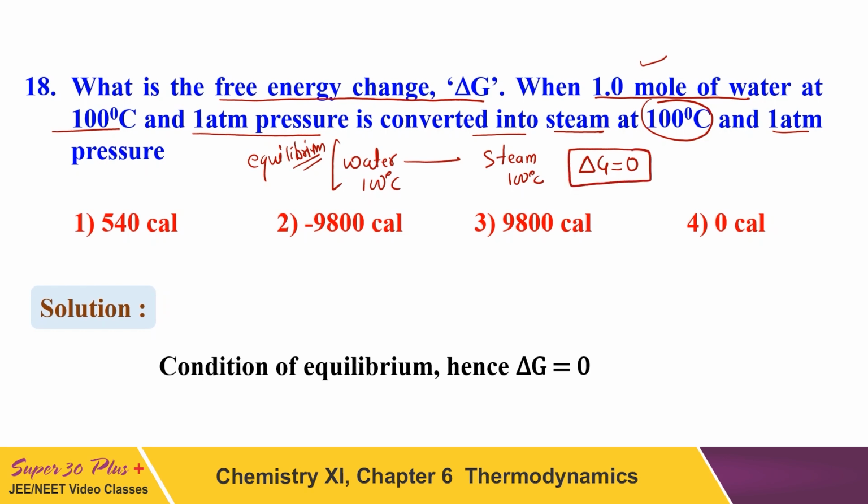So there is nothing to solve in this question. It is not numerical anymore. We know that the change in Gibbs energy delta G is 0 for processes which take place in equilibrium. So the right answer of this question will be option number 4, 0 calorie, since the change in Gibbs free energy will be 0 as equilibrium is there.